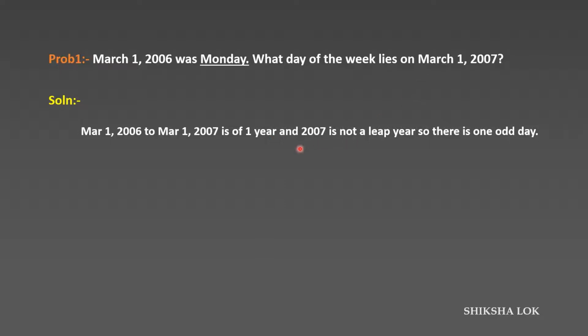And 2007 is not a leap year, it's a normal year, so there is one odd day. In the first slide, we saw that for every normal year there is one odd day. So March 1, 2006 is Monday, and one odd day means we add 1 day to Monday, that's Tuesday. So March 1, 2007 is Tuesday.